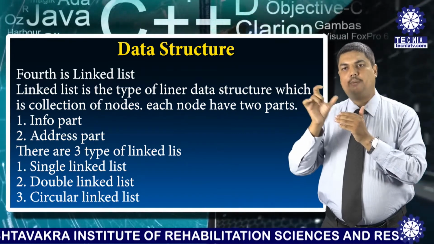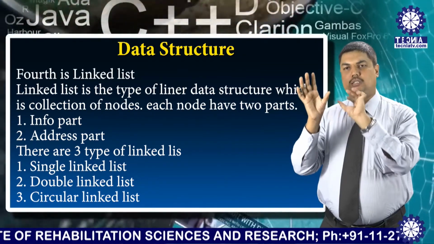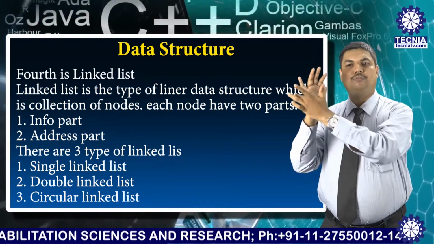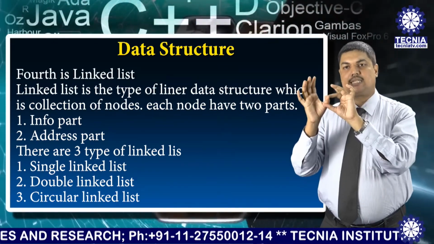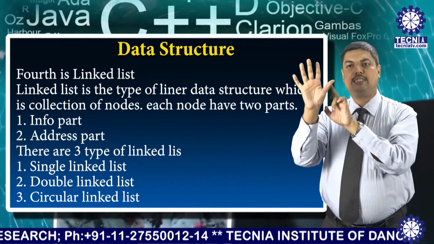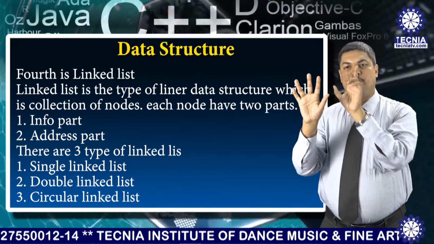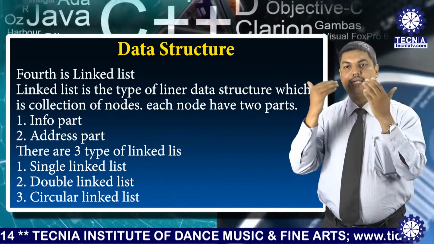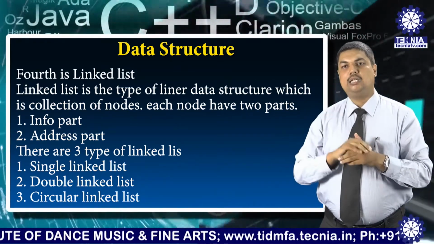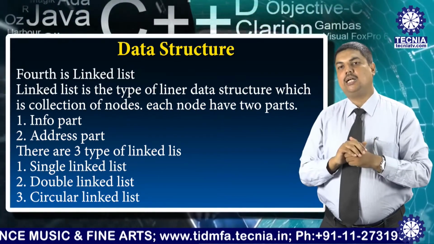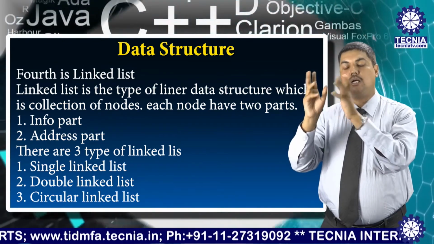The double linked list can perform operations in both directions. In a single linked list, we have start, 1, 2, 3, 4, which means one direction. What is the meaning of the double linked list? This is the start, this node is connected with this node, and this node is also connected back with this one, so it is vice versa. We can say that operations are performed in both directions, following bidirectional traversal. That's why the double linked list is very useful to us.